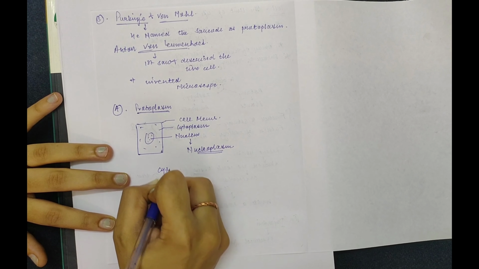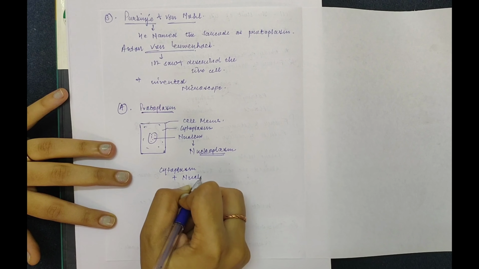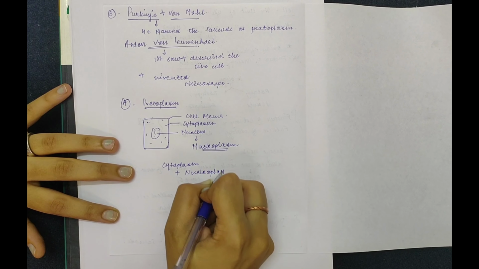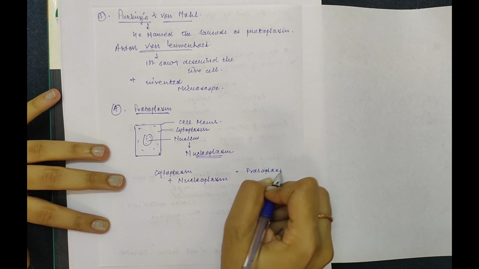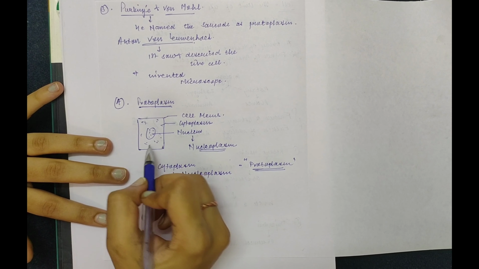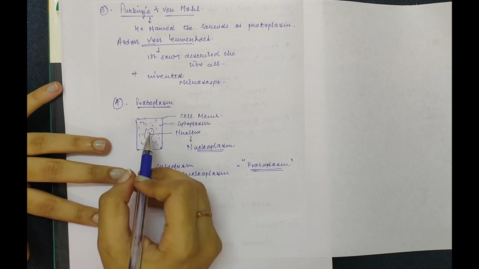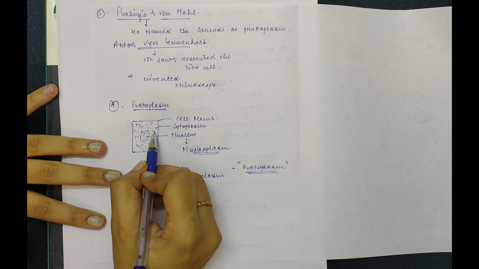When cytoplasm combines with nucleoplasm, it forms protoplasm. So what is protoplasm? Cytoplasm, that is the fluid in between the cell, and the fluid inside the nucleus, it whole forms a structure known as protoplasm.